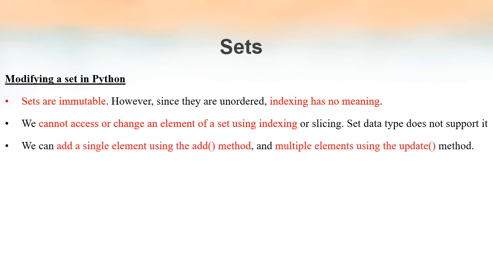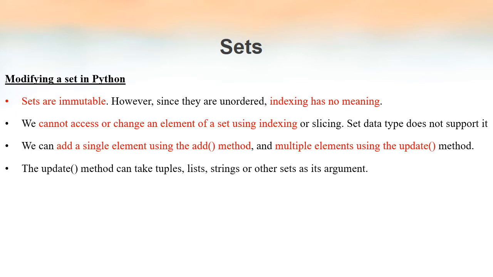If we want to add a new element into a set, we can make use of the add method. But when we use the add method, we can insert only a single element at a time. So if we need to insert 5 elements by using the add method, we have to write the add method 5 times. Instead of that, if we have multiple elements to be added at a single time, then we can make use of the update method.